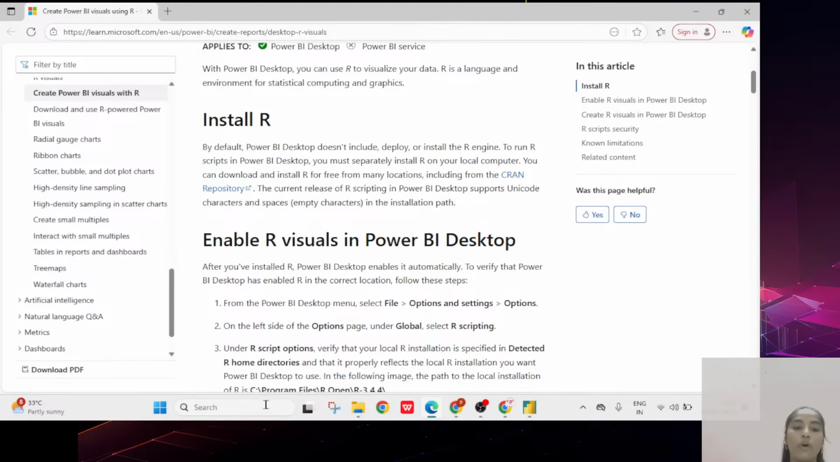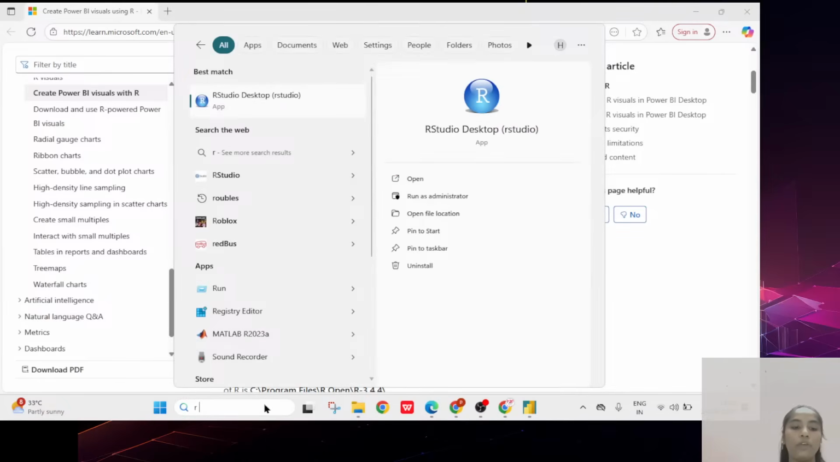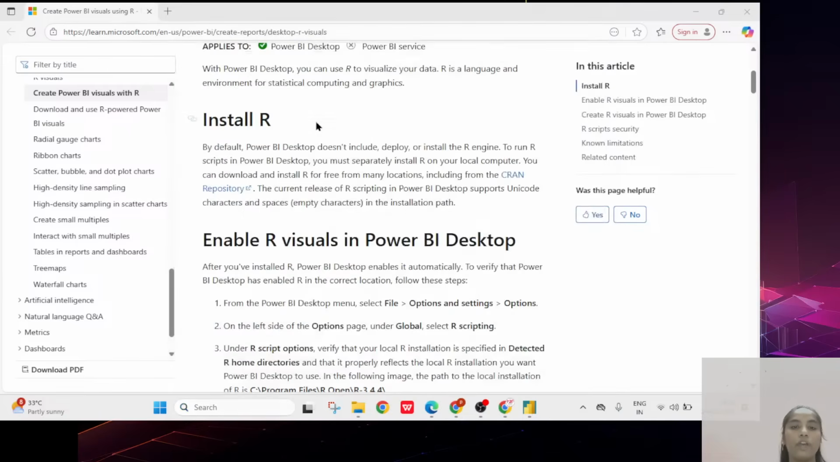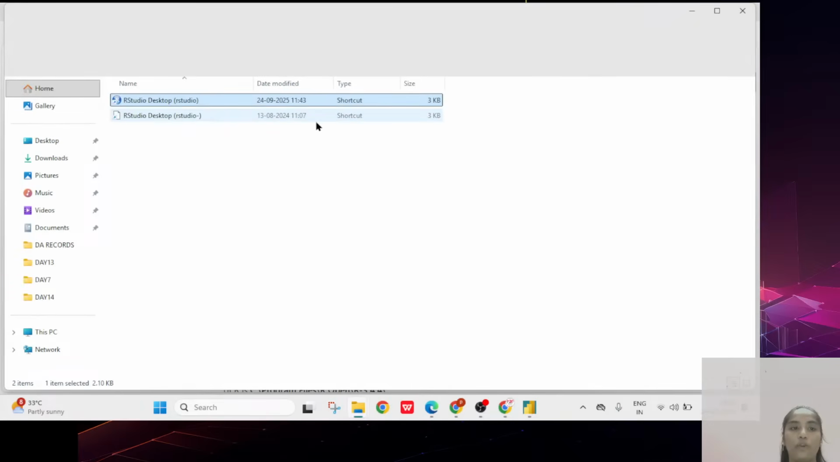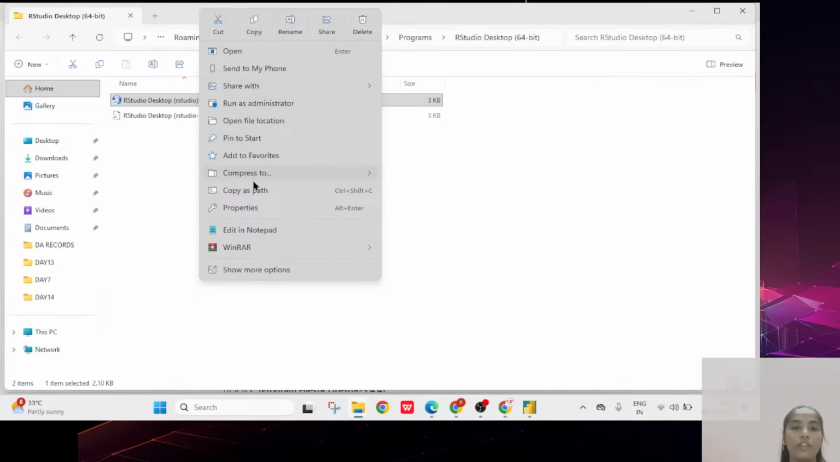So that's why I want to check whether I have already installed R programming or not. I'm just going to the Windows search bar and typing. Here you can see I got it, right? So I already have RStudio with me. Okay, so I'm just going to open the file location. So like that I have opened the file location.